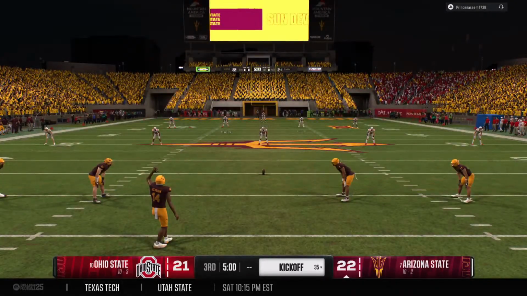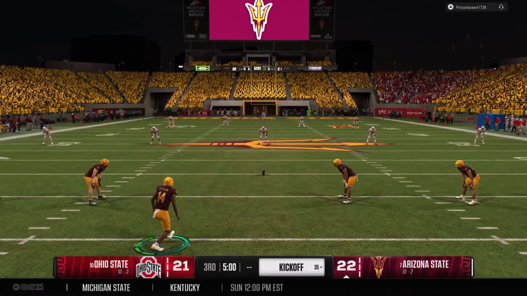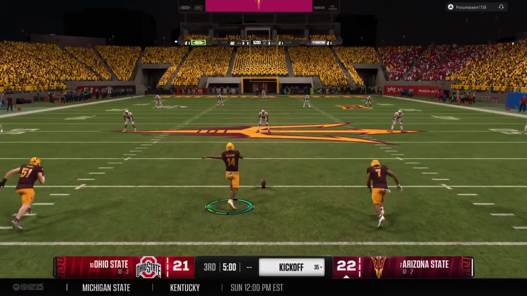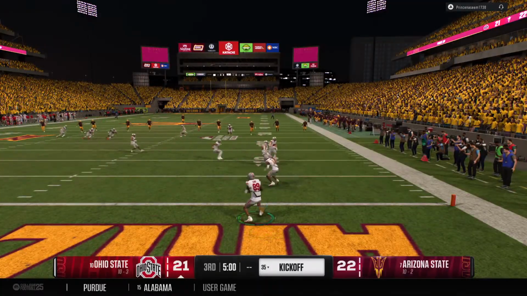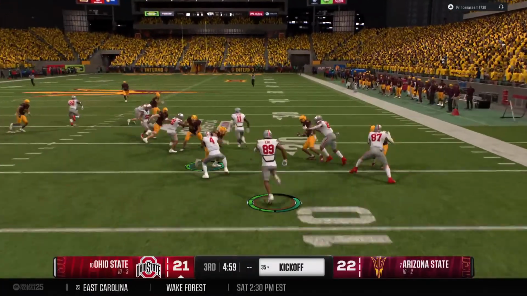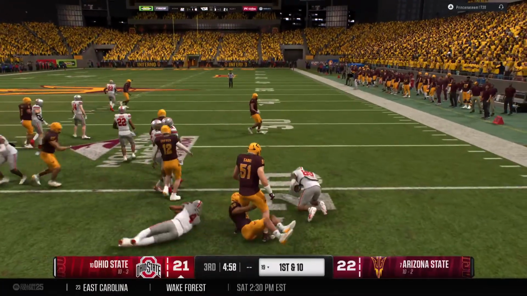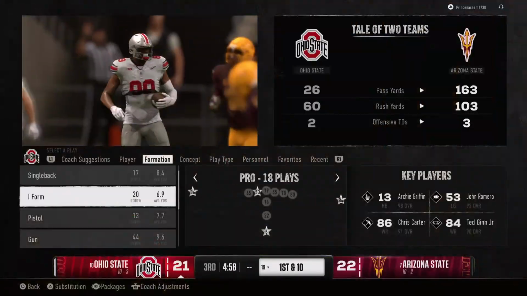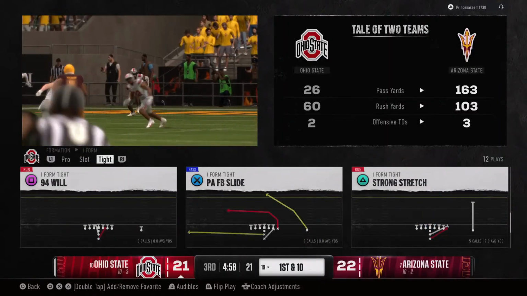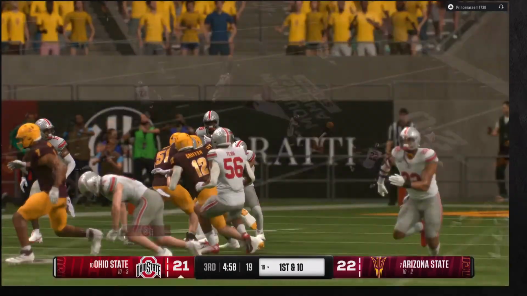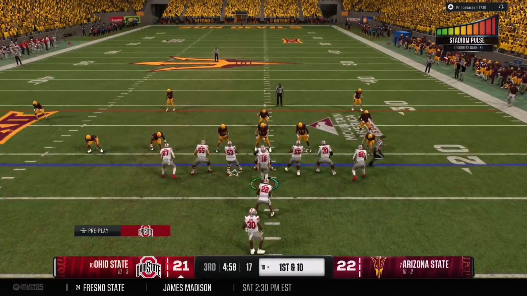The Sun Devils will kick this away to get the second half going. And the return starts just inside the end zone. And he's stopped at the 19. Good job by the coverage team. Okay, here comes the Ohio State offense back on the field.